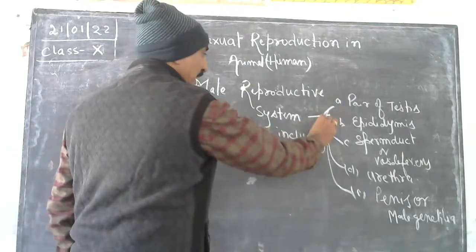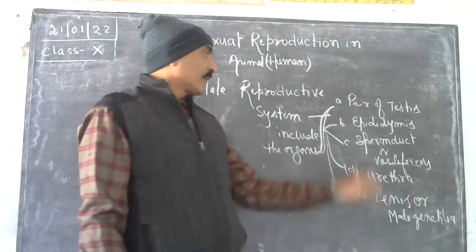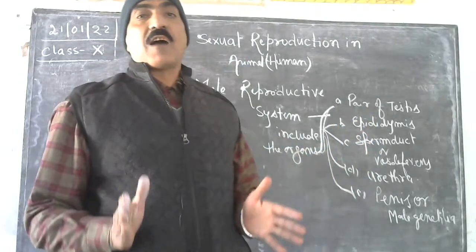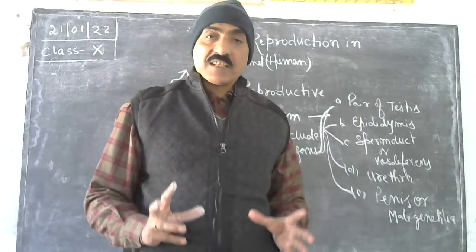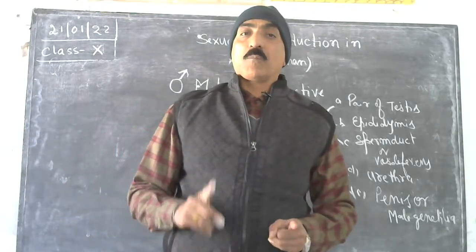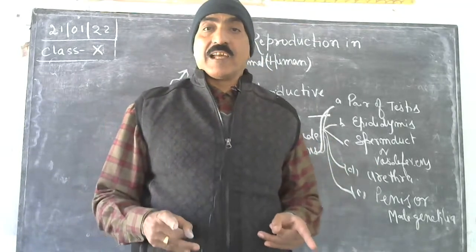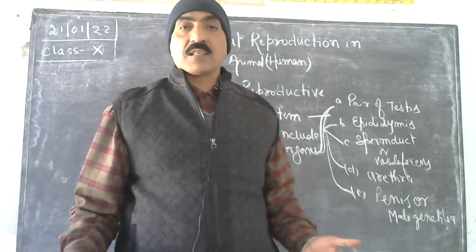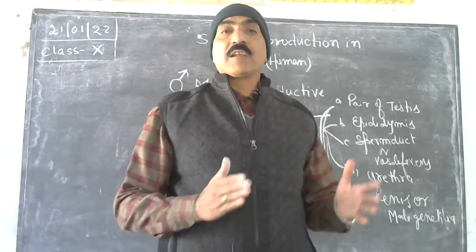These are the male reproductive organs that constitute together male reproductive system that become functional only after attaining the pubertal stage, that is brought by the influence of the FSH hormone, follicle stimulating hormone, released to the pituitary gland, that influence the testis, from which testosterone hormones appears, and all the changes appears along with development of the male reproductive system.